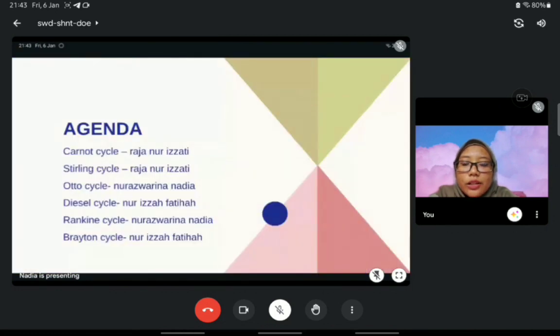For the agenda, we decided to divide it into three. The Carnot and Stirling cycles will be presented by me. The Otto cycle and Rankine cycle will be presented by NURAZWARINA, and the Diesel cycle and Brayton cycle by IZZAH FATIHAH.